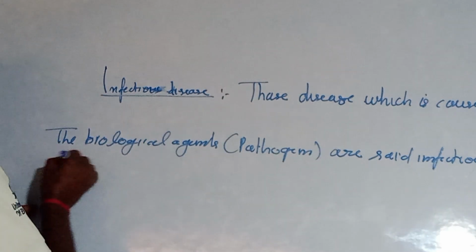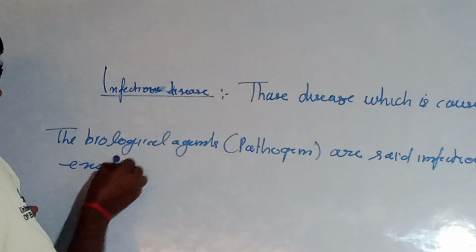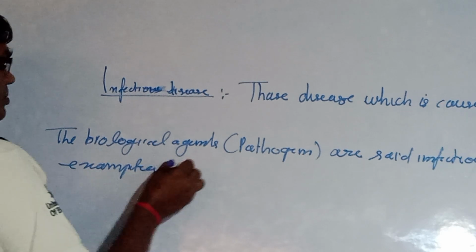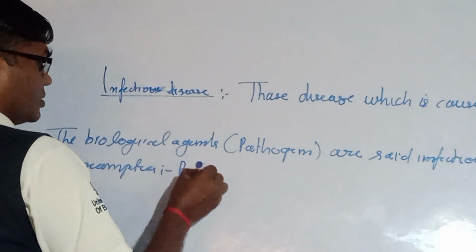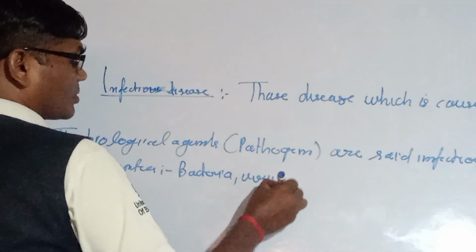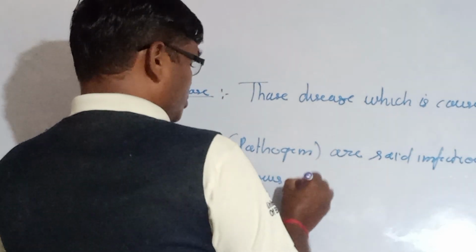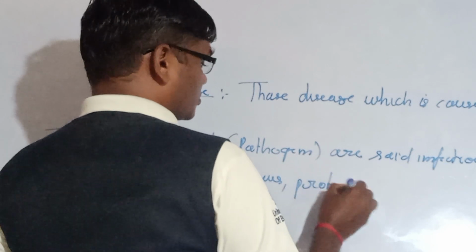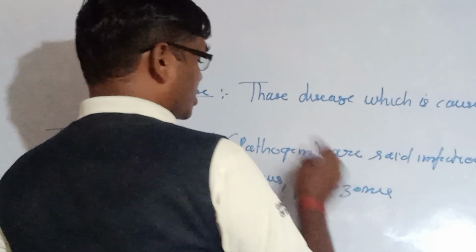If we talk about examples of infectious disease, we will describe them here: bacteria, virus, protozoans. These are unicellular organisms.